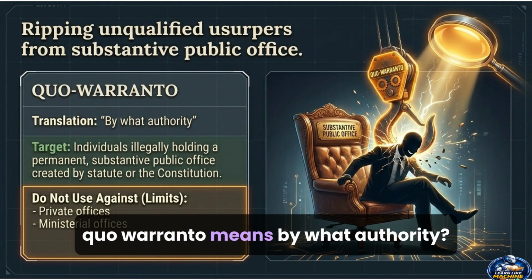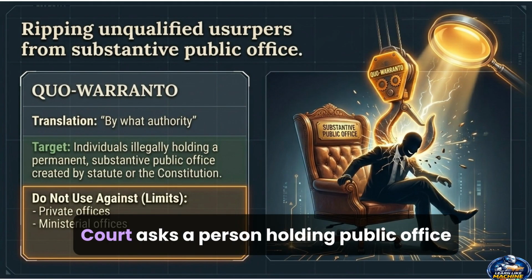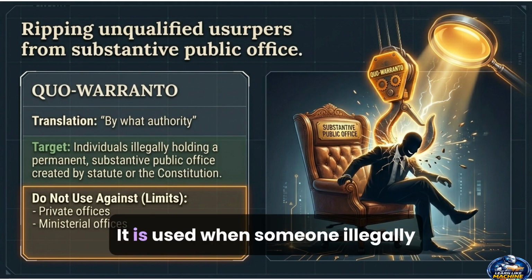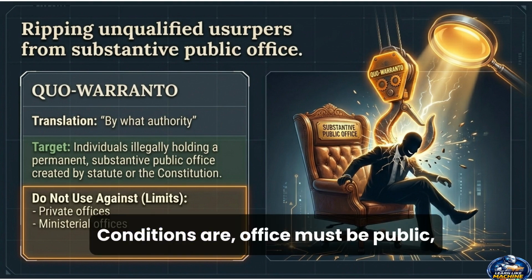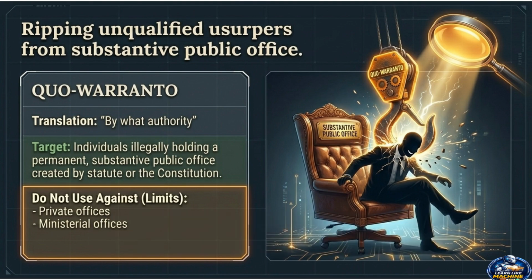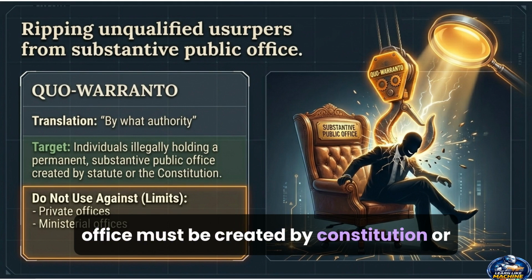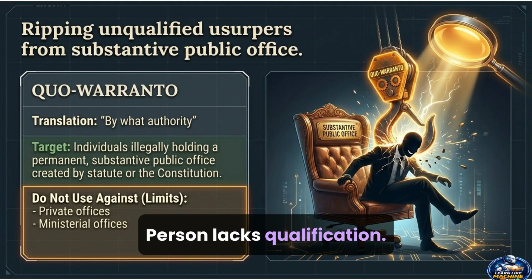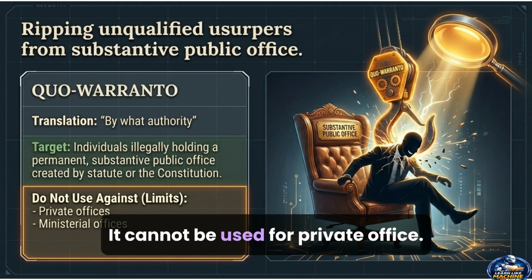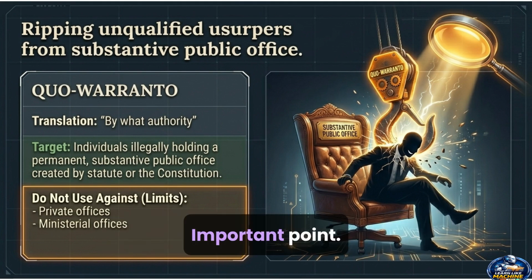Quo warranto means by what authority. The court asks a person holding public office to show legal authority. It is used when someone illegally occupies public office. Conditions are: the office must be public, the office must be created by the constitution or law, the office must be permanent, and the person lacks qualification. It cannot be used for a private office. Important point: any citizen can file it.